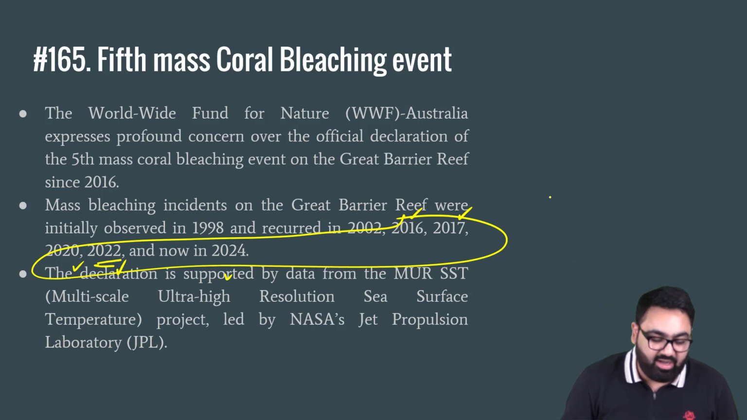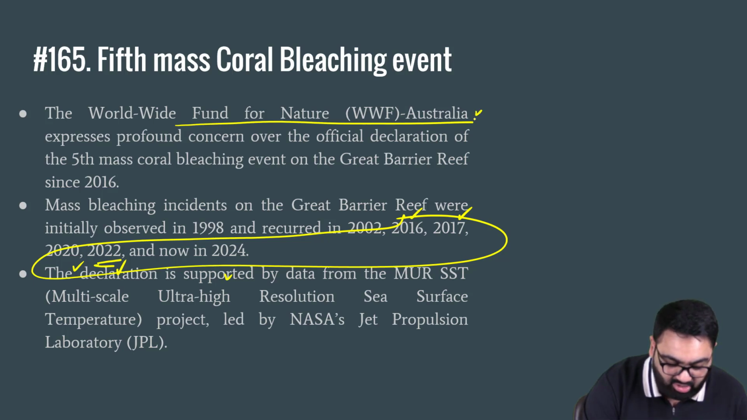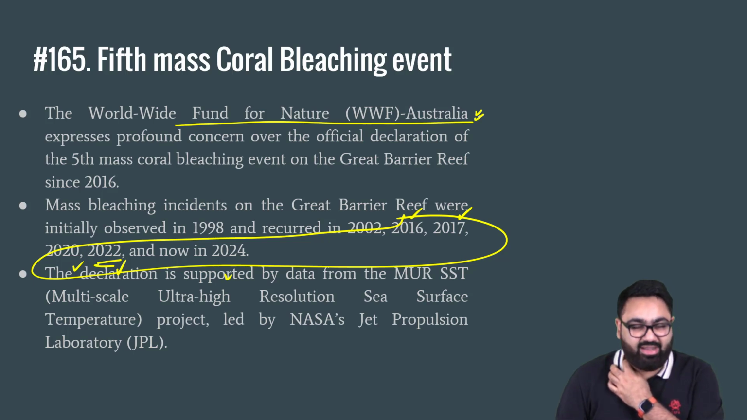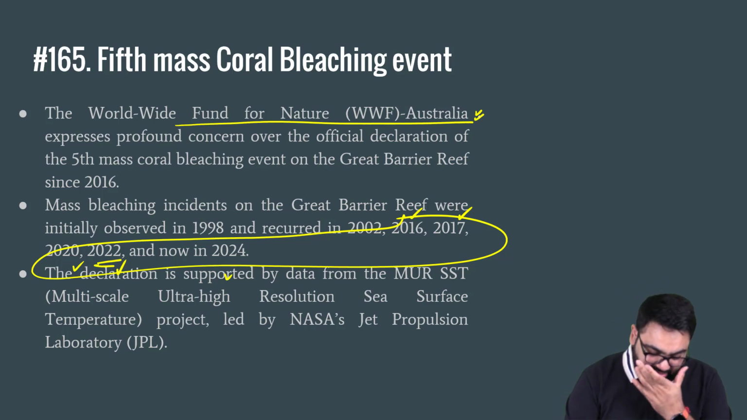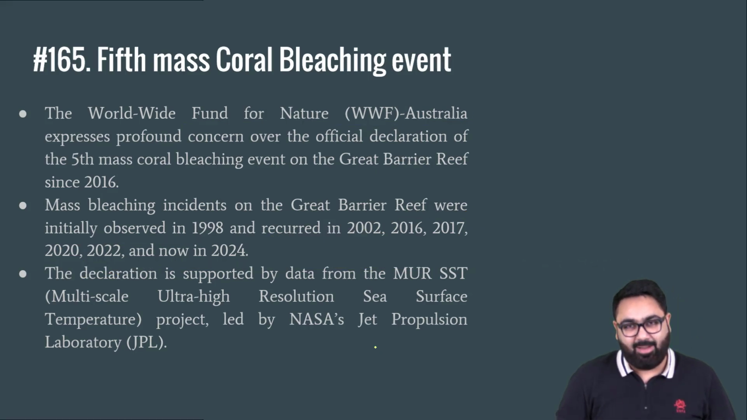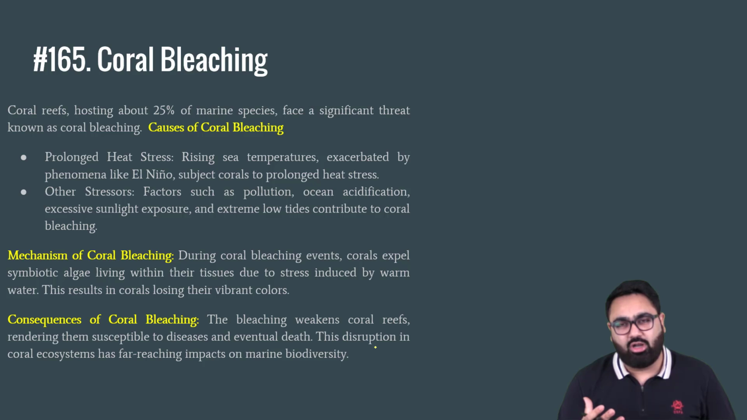It has been declared as mass coral bleaching by WWF, that is the World Wide Fund for Nature, Australia. This declaration has been supported by data gathered from satellites of NASA. They have also found out that yes, there is a mass coral bleaching that is happening in the Great Barrier Reef of Australia. Now, why does coral bleaching happen and what exactly do you mean by coral bleaching?